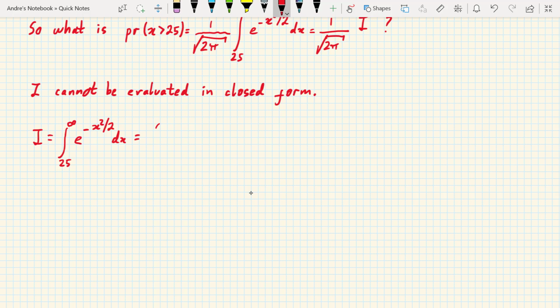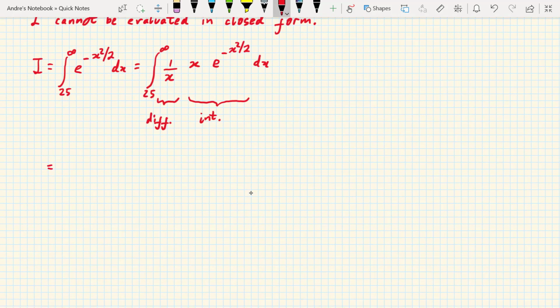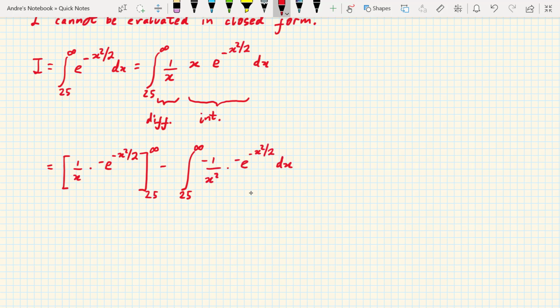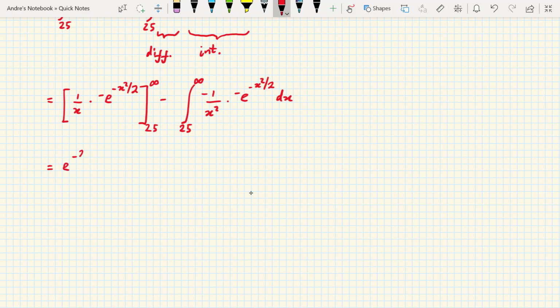We write it as 1 over x times x e to the minus x squared on 2. We then use integration by parts, differentiating 1 over x and integrating the rest. Now the indefinite integral of x e to the minus x squared on 2 is just minus e to the minus x squared on 2. Consequently, I evaluates to e to the minus 25 squared on 2 over 25, minus the integral from 25 to infinity of 1 over x squared e to the minus x squared on 2. We'll label the latter integral as E1.